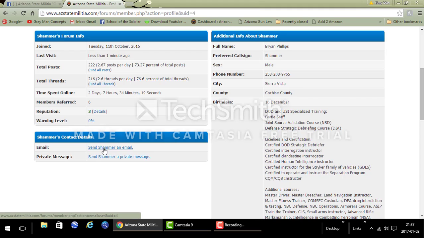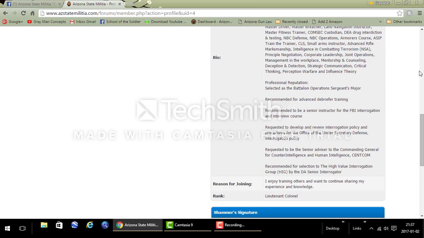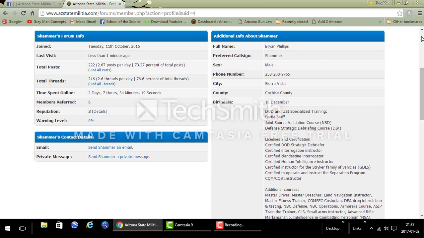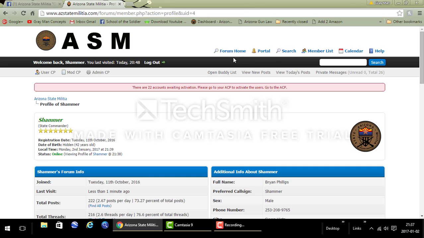Here is send me an email. This will send an email to me directly on my email. This is the private internal messenger. Now over here has my information that I put in there, full name, phone number, the county I live in, and some info I put in about myself. So that's the basics of what all these options are here.